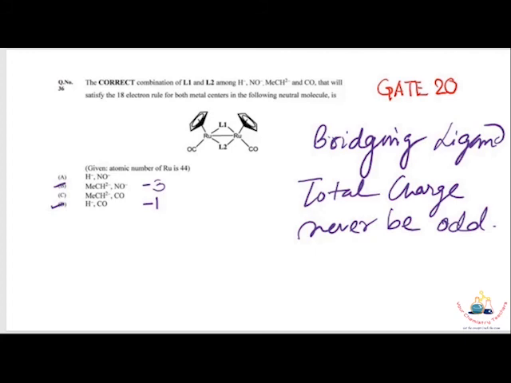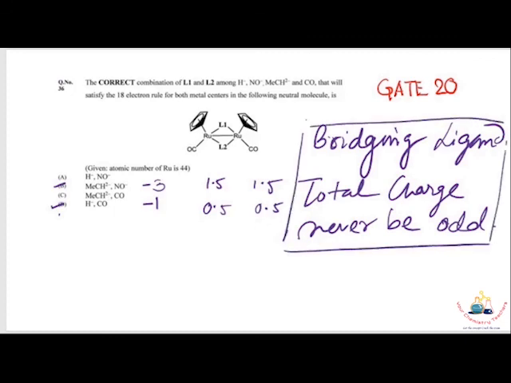So for case B, each ruthenium gets 1.5, and for case D, each ruthenium gets 0.5. So the oxidation state becomes non-stoichiometric, in fractions. So it never shows the 18 electron rule. That's why this is a very important trick, though it is only applicable for binuclear complexes. And then you eliminate these two, B and D.